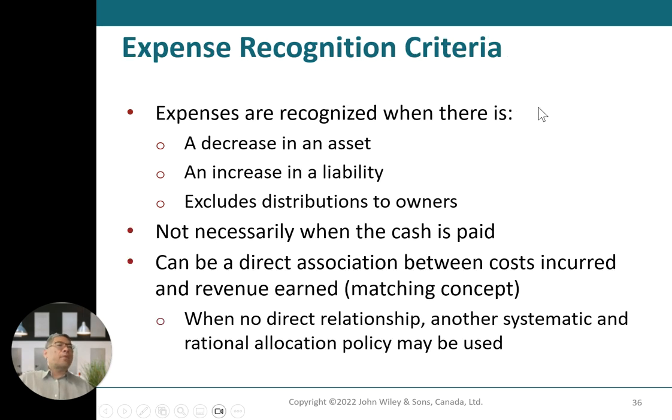In terms of expense recognition criteria, expenses are recognized when there is a decrease in assets or an increase in liabilities, excluding distributions to owners. Not necessarily when cash is paid, but when directly associated with cost incurred and revenue earned, the matching concept. When there is no direct relationship, another systematic and rational allocation approach may be used.